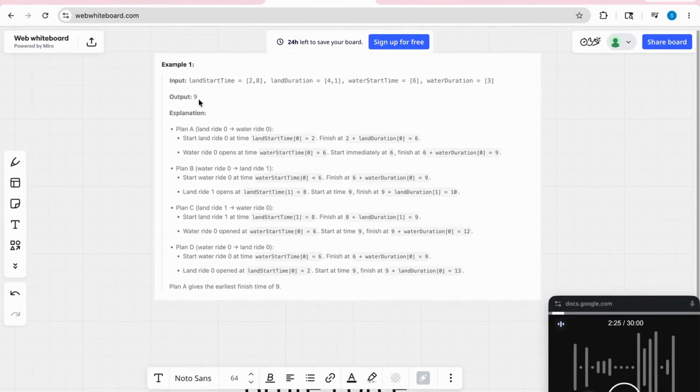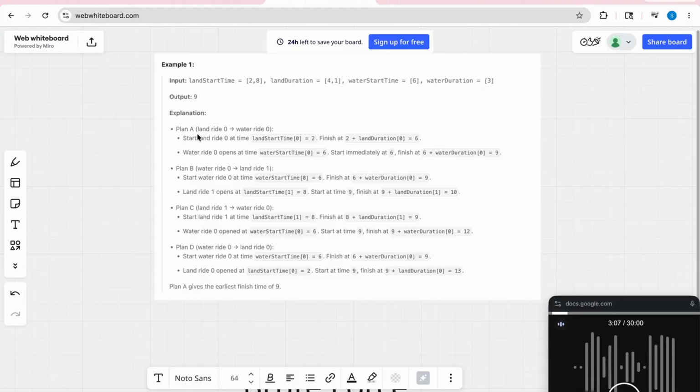Here we are given two land rides and one water ride. For the land rides, the start time is this and duration is this, and for the water ride, the start time is this. Now the tourist has many options. He can take the 0th land ride, then the water ride, or the first land ride, then the water ride, or the water ride, then the 0th land ride, or the water ride, then the first land ride, and so on. Many options are there, but from all those options, we have to return the plan in which he will be able to finish at the earliest time.